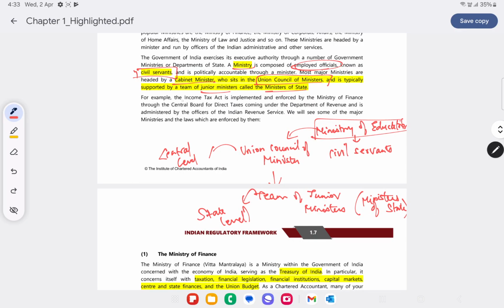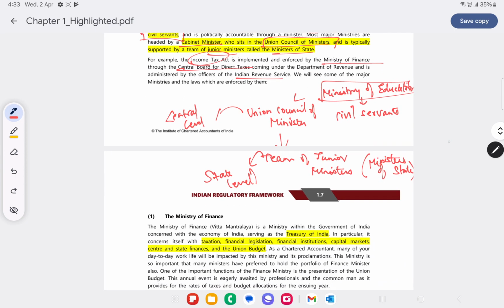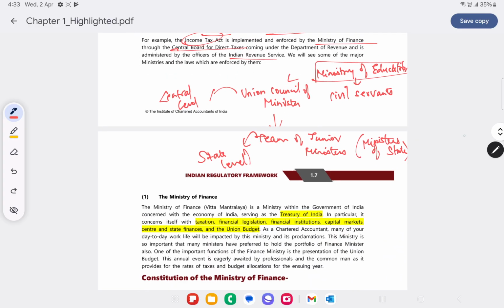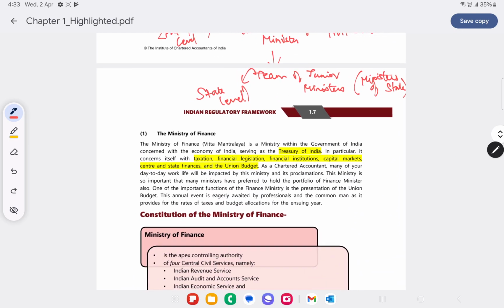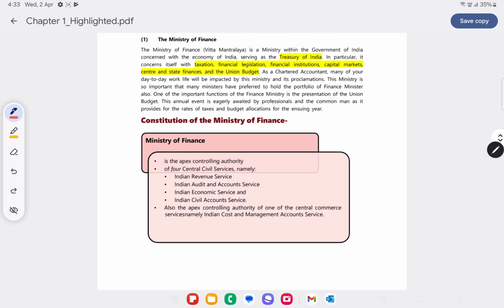For example, if we take Income Tax Act, now that is implemented and enforced by Ministry of Finance. Who is responsible for this? Ministry of Finance. How will they implement or enforce this? Through Central Board of Direct Taxes, CBDT. And that comes under Department of Revenue, which will have civil servants, which is IRS basically. They are IRS. And then it will be enforced with the help of Union Council of Ministers, and below them we have the team of junior ministers, that is ministers of state.